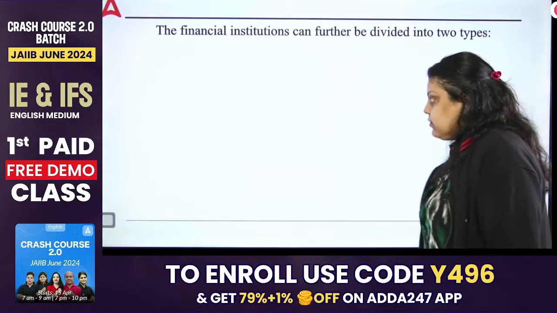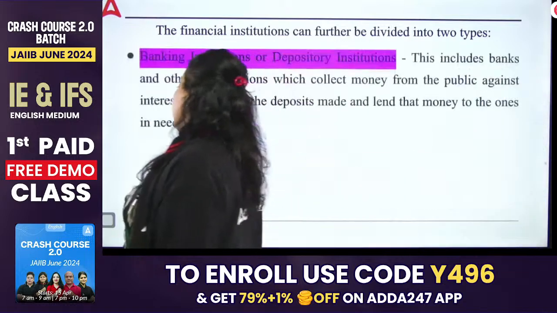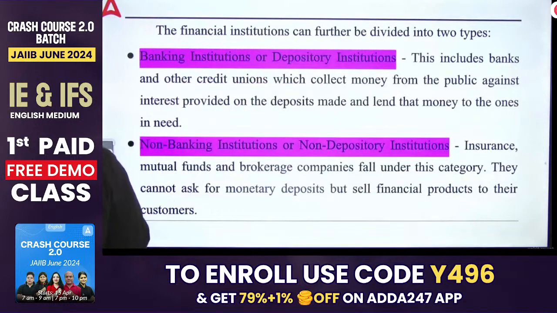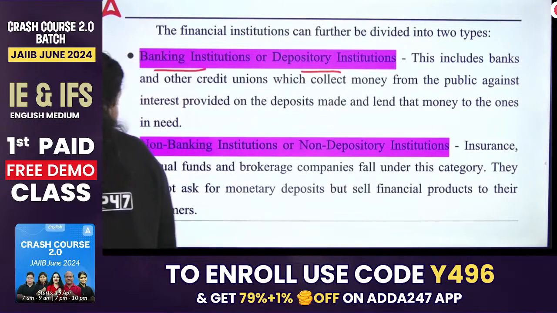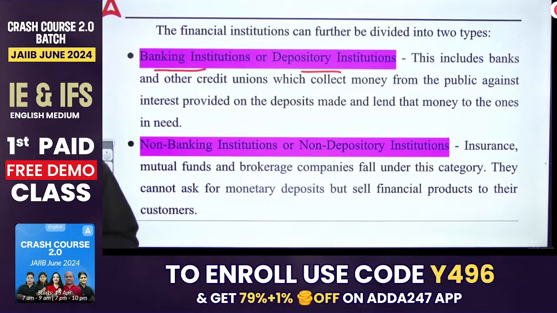Clear? Now, further, the financial institutions are divided into two categories. The first category is the banking institution, or you can call it a depository institution. Second category, you have a non-banking institution or non-depository institution.